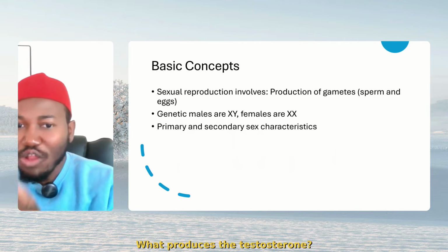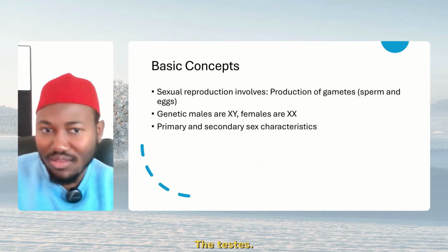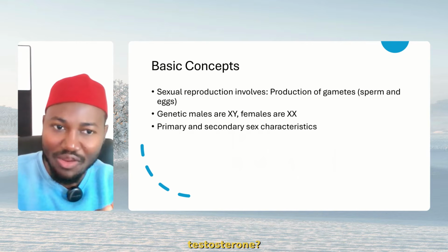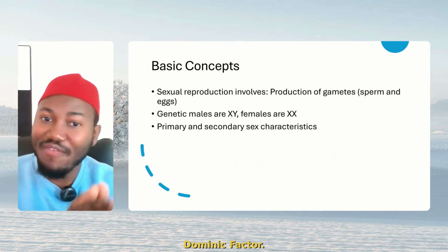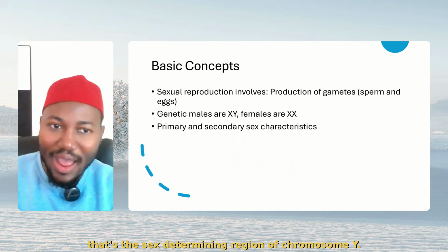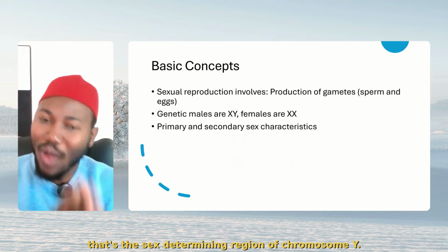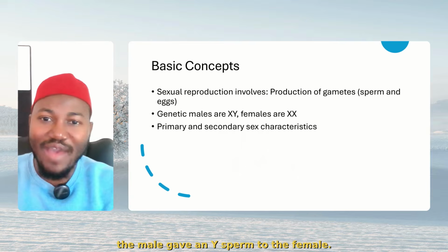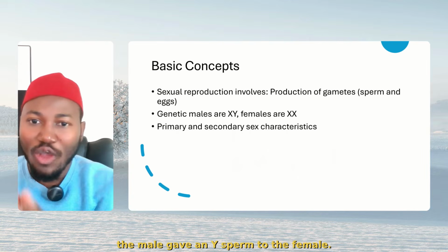What produces the testosterone? The testis. What encourages the testis to start producing testosterone? TDF, that's testis determining factor. What codes for testis determining factor? SRY, that's the sex determining region of chromosome Y. So all these things came into existence because the male gave a Y sperm to the female.